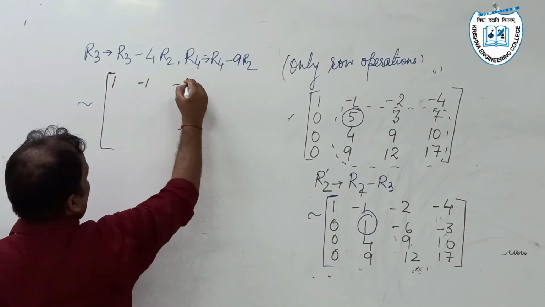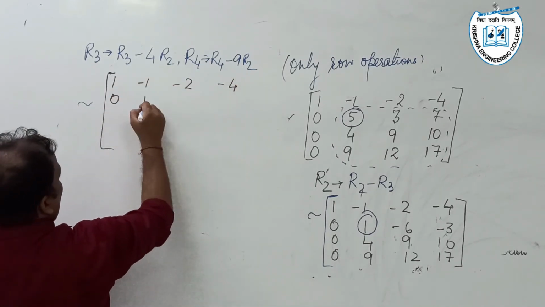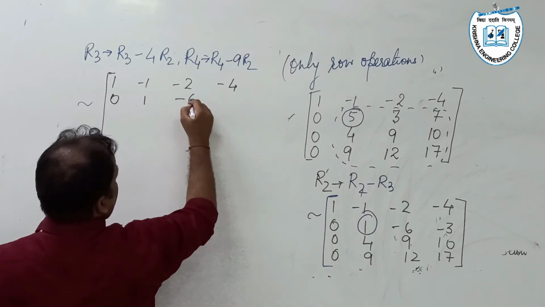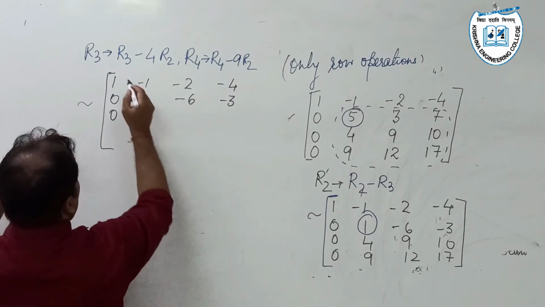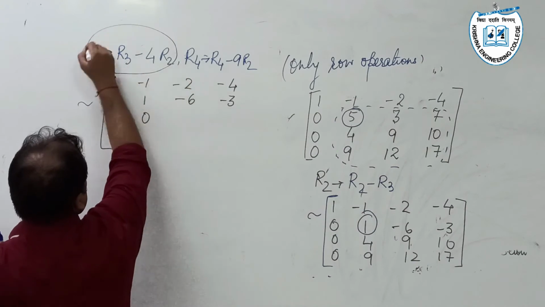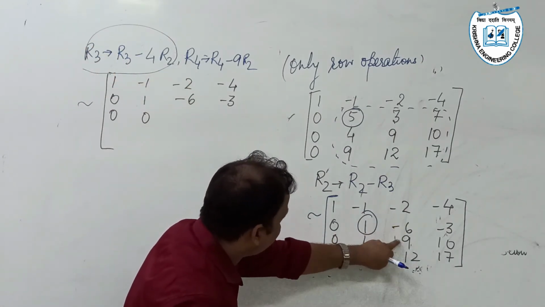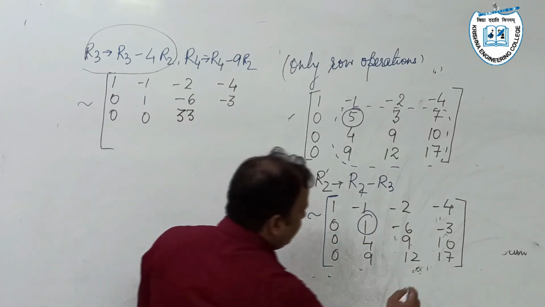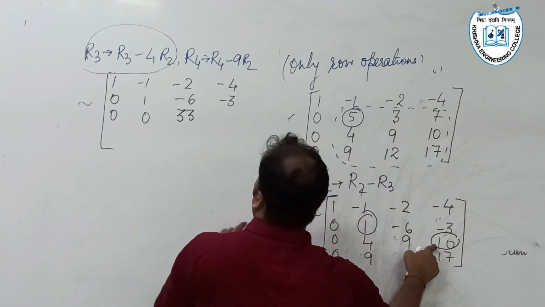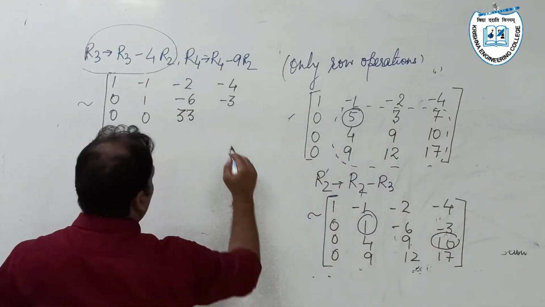That is, 1, -1, -2, -4; 0, 1, -6, -3; 0, R3 minus 4R2: 4 minus 4 is 0, 9 plus 24 is 33. And for this element 10, R3 minus 4R2: 10 plus 12 is 22.